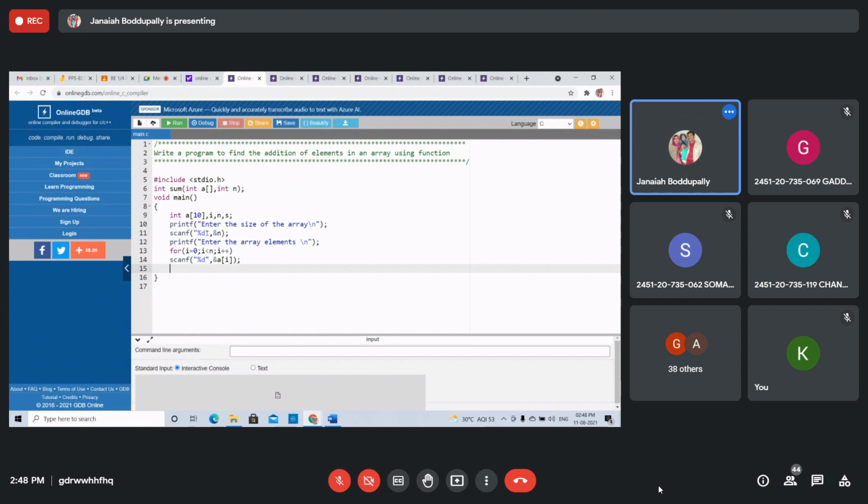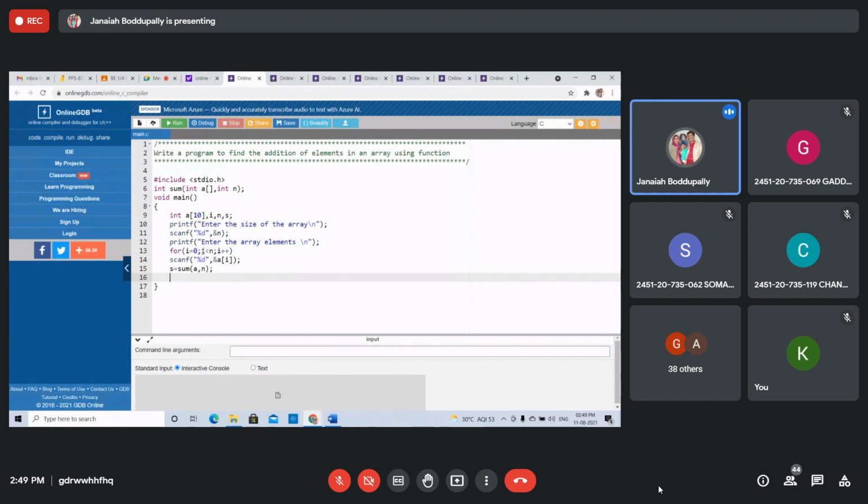Next, the function call. Store the function value, sum of. Tell me, anyone, what is next? Sum of. What should you write? Arguments. How can we write arguments? How to pass an array as an argument into a function? For a normal variable, we write only the variable name. That's why I asked you. Simply a comma n.